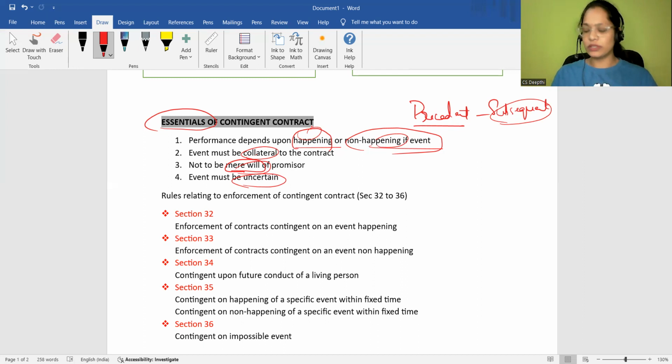So remember these 4 points. It should depend upon the happening or non-happening of the event. And collateral, it should not be the mere will of the promisor, and it should be uncertain. If all these 4 things are present in your contract, then you can happily call that contract a contingent contract. Now, a question can be framed in such a way that they will give you a case study and ask whether this can form a contingent contract or not. So in that case, I have to write the definition along with the essentials of the contingent contract.